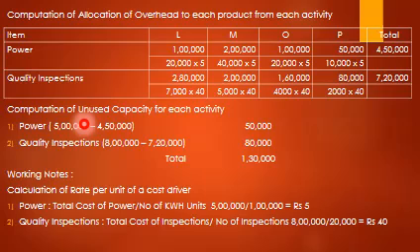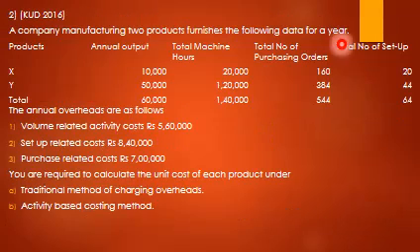The computation of unused capacity for each activity: power, 5 lakh minus 4 lakh 50,000 comes to 50,000. Quality inspection, 8 lakh minus 7 lakh 20,000 comes to 80,000. The total unused capacity in terms of rupees is 1 lakh 30,000. So the next is a problem asked for 15 marks. Like this you may get 15 marks. Surely there will be one question on activity based costing for 15 marks.